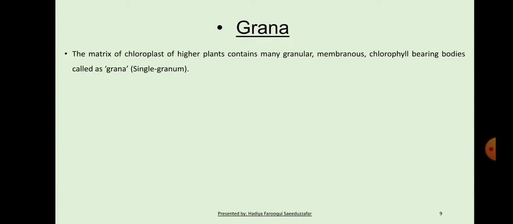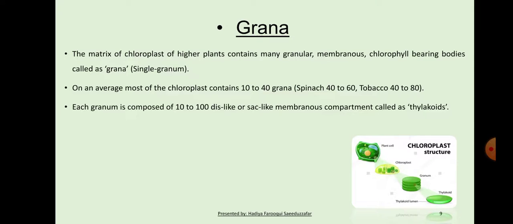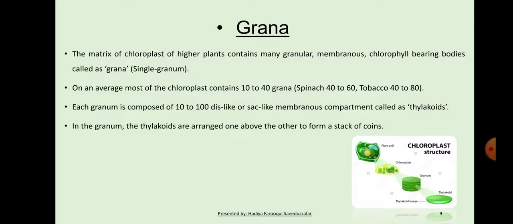Next, grana. The matrix of chloroplast of higher plants contains many granular membranous chlorophyll-bearing bodies called grana. Single, it is known as granum. On an average, most chloroplasts contain 10 to 40 grana, in spinach it is 40 to 60, and in tobacco it is 40 to 80. Each granum is composed of 10 to 100 disc-like or sac-like membranous compartments called thylakoids. In the granum, the thylakoids are arranged one above the other to form a stack of coins.